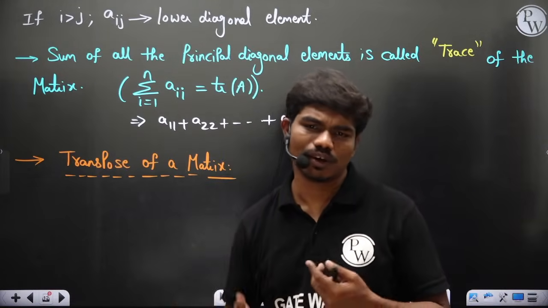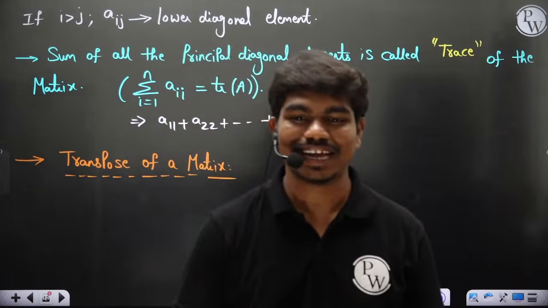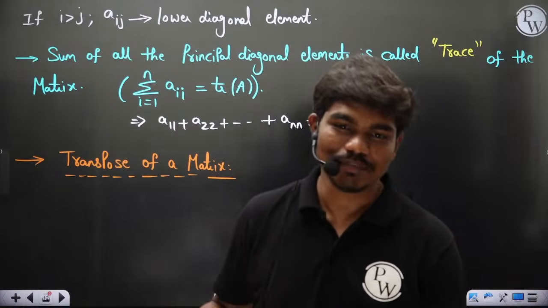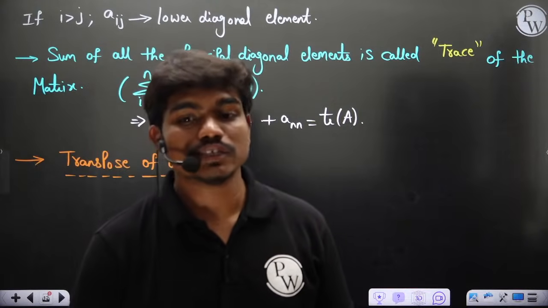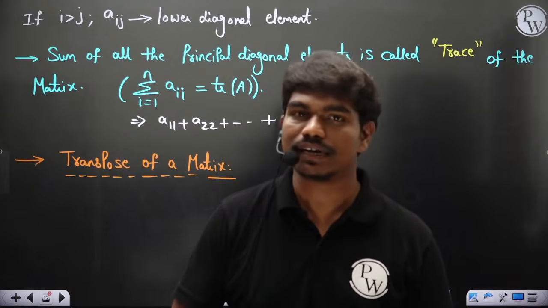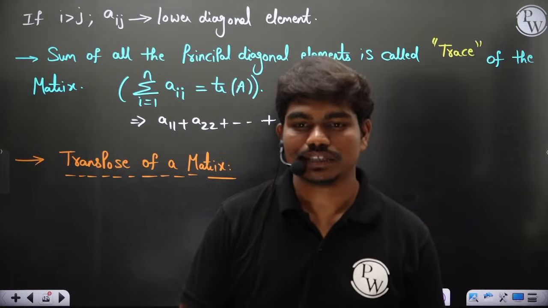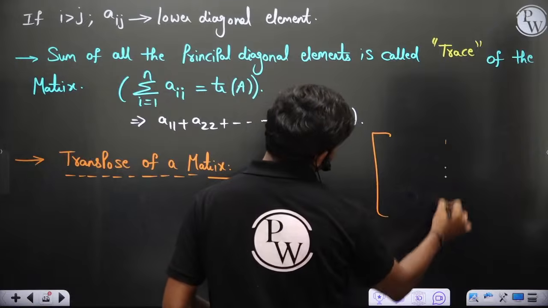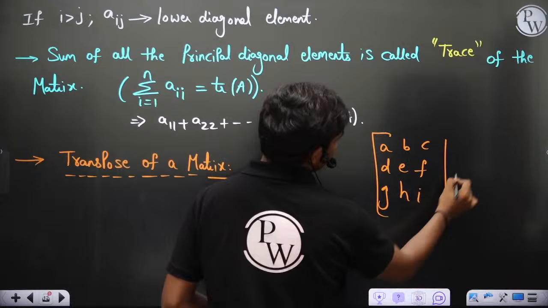Yeah, correct. Rows become columns, columns become rows. I do agree. Rotate all rows by the principal axis. What is the principal axis? You mean diagonal? No. Of course, maybe it looks the same, but it need not be the same many times. Transpose is required to calculate the inverse of a matrix. No, without need, I don't want transpose. Without doing transpose, I can still calculate the inverse of a matrix. You all might have done one thing in your BTech or maybe in your plus 12. If you want to calculate the inverse of a matrix, let's say A, B, C, D, E, F, you will take the identity matrix here.